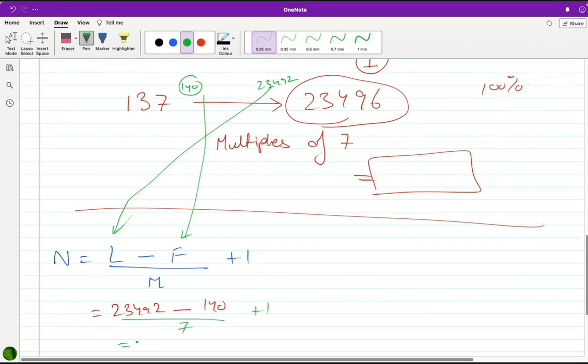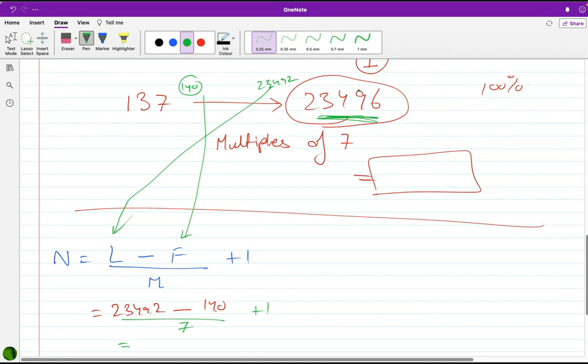So how did you get 23492? Which number? 23492. Yes. The student punched in this number, the last number, and divided it by 7. Do it and tell me the answer. Oh wait, no. 23496 divided by 7. Are we getting a decimal?